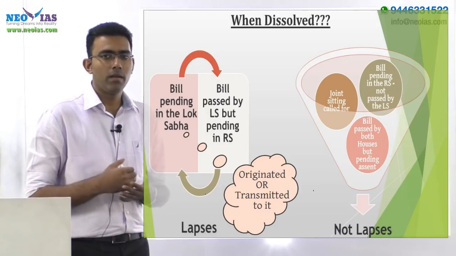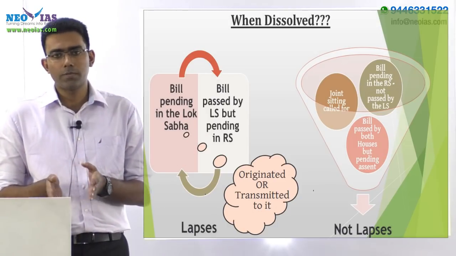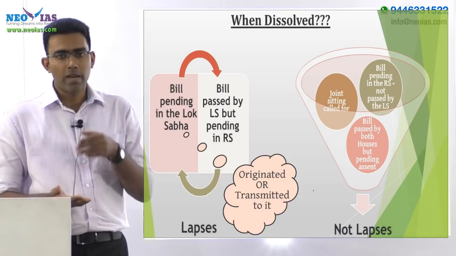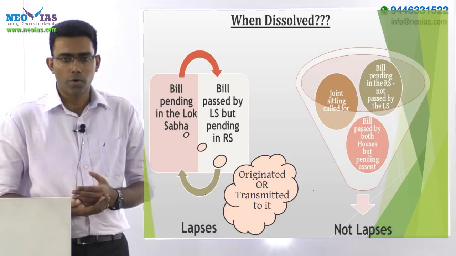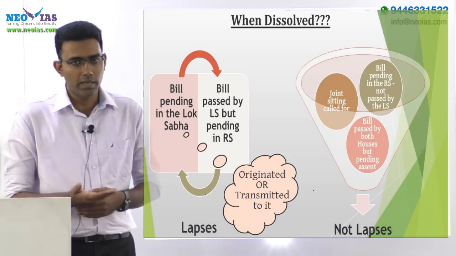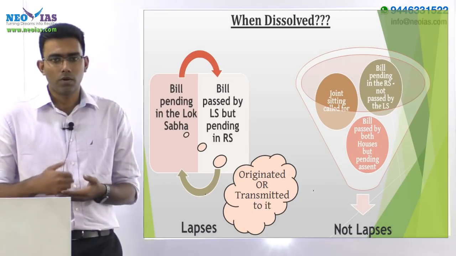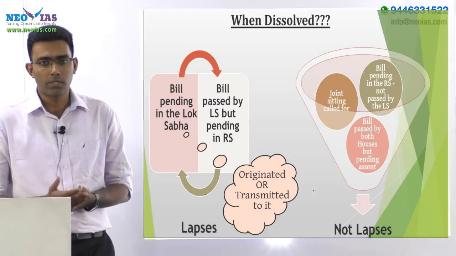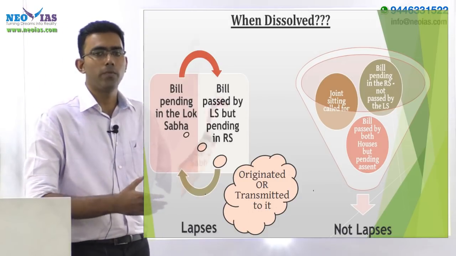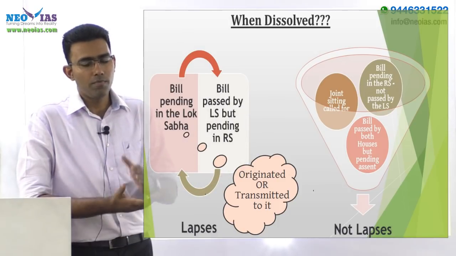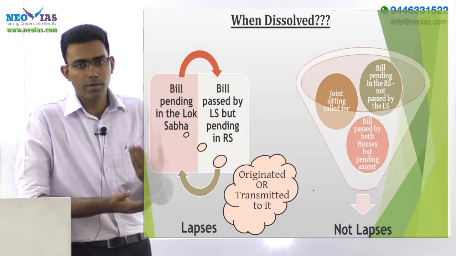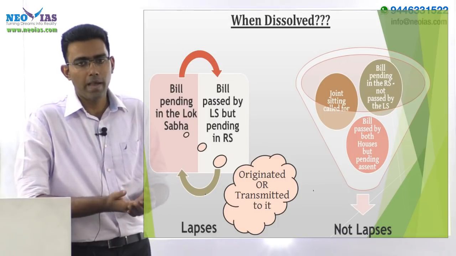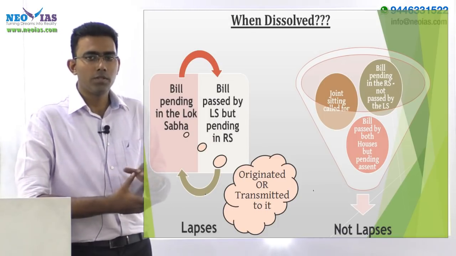Another provision is wherein due to deadlock between both the Houses of Parliament, a joint sitting provision is there, and if the President has called for a joint sitting, and this summoning of the joint sitting has happened before the dissolution of this Lok Sabha, then that particular bill is also valid. That is, the bill for which a joint sitting has been summoned before the dissolution of Lok Sabha happened, that particular bill is also valid.